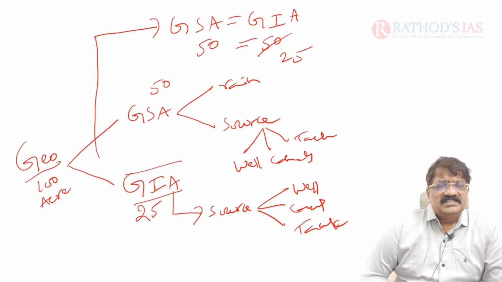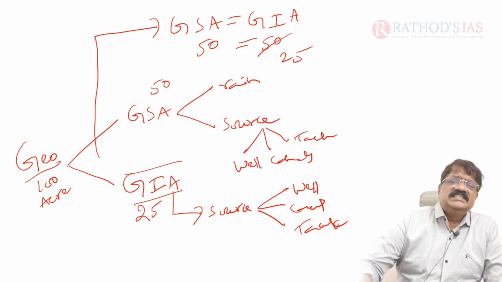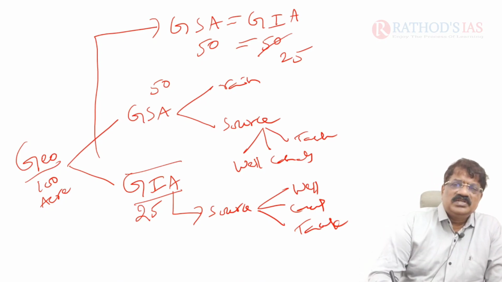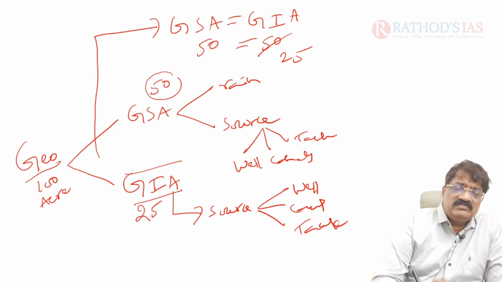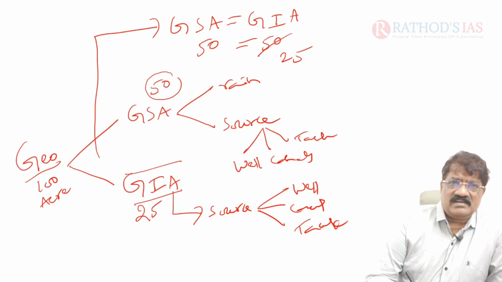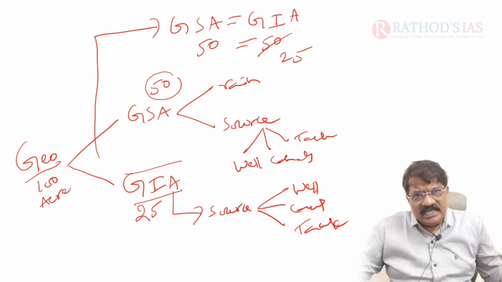The solution is not pesticides, not fertilizers, not direct benefit transfer. We should try to match GSA with GIA. For example, where rain and irrigation sources are both there, 50 acres are cultivated, and without rain also 50 acres are cultivated. In such a way measures are taken. Each and every acre must be given irrigation. That is the duty of the government. Why? Because we have perennial rivers.